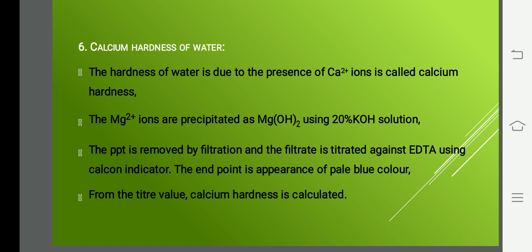You take 50 ml of the filtrate, add Calcon indicator, and titrate against EDTA solution. The end point is the appearance of pale blue color, and from the titer value calcium hardness is calculated. Next we are going to see magnesium hardness.